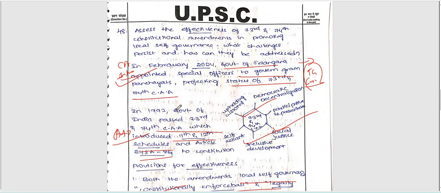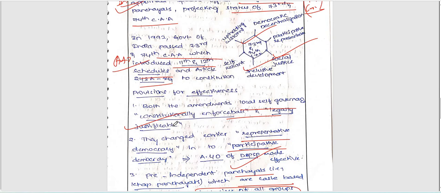That is according to the demand of the question only. Here, the question is to assess the role of the 73rd and 74th constitutional amendments in promoting local self-governance. There was no state or particular issue mentioned, right? Not state issues, overall. We need to write overall important points. For example, we can include Kerala or Gujarat as examples, right?